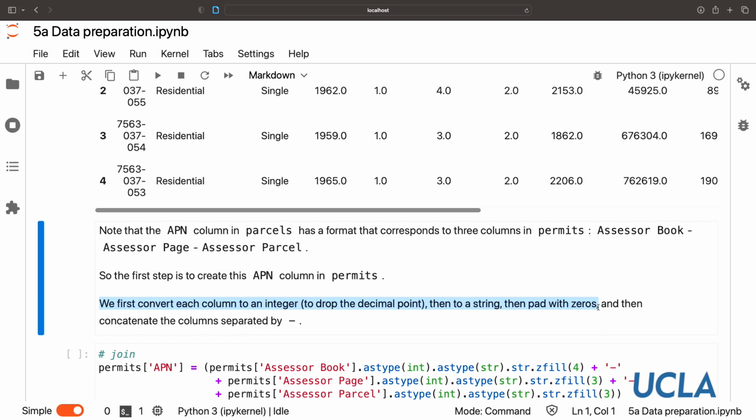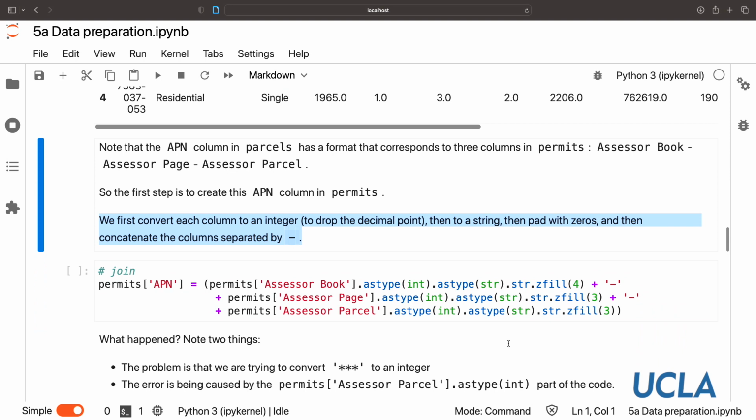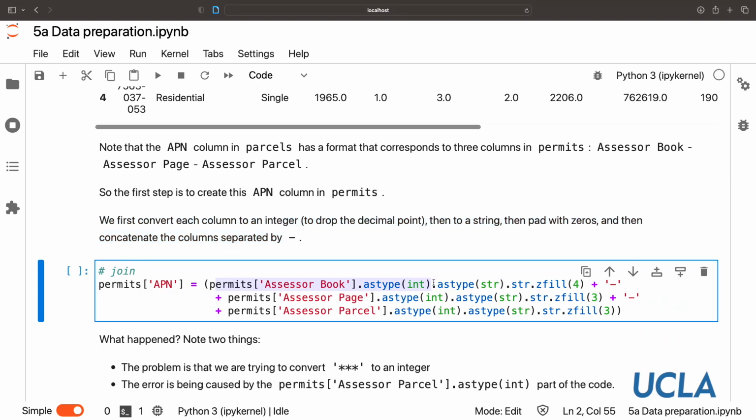In a previous example, and now this is the extra step that we're going to take this time. So we're going to do it in one step. We'll create this assessor book column. We'll convert it to an integer to drop the decimal point and the 0. Then we'll convert it to a string. Then we'll pad this out with a leading 0, so it's 4 digits. We'll add a hyphen, and then we'll do something similar for the assessor page and the assessor parcel columns.